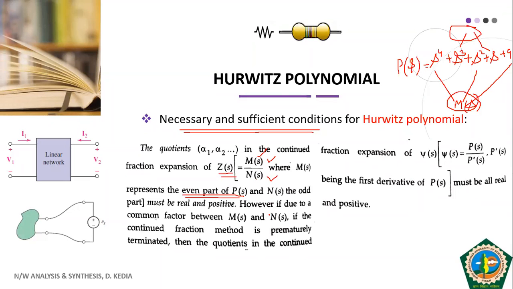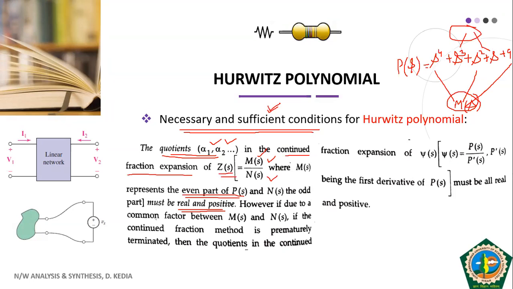Now we have to divide these two through continued fraction expansion. I'll tell you how to do that. Then we have to observe the quotients. All the quotients which we get by continued fraction expansion must be real and positive. If we ensure that, then we can say for sure, in a guaranteed way, that the given polynomial is a Hurwitz polynomial, and it becomes the sufficient condition.